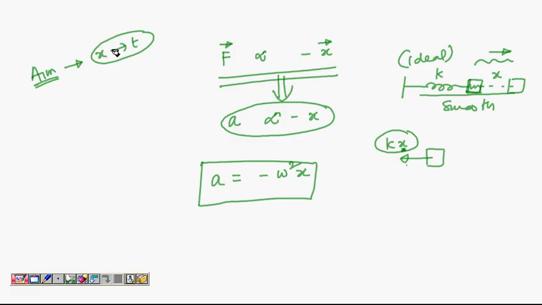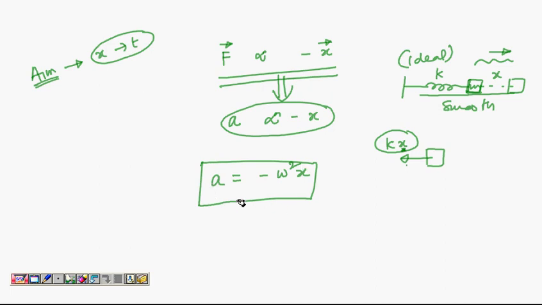So we want to know how the position of particle changes with time. Once you know this, you can get velocity time relation by differentiating this, and you can also get acceleration time relation. So once we get position time relation, our problem of mechanics is solved. So our whole aim is to get this position time relation.